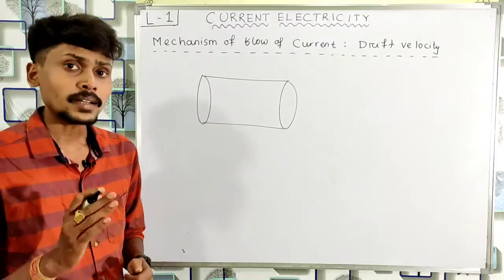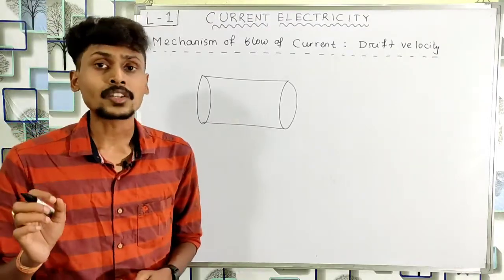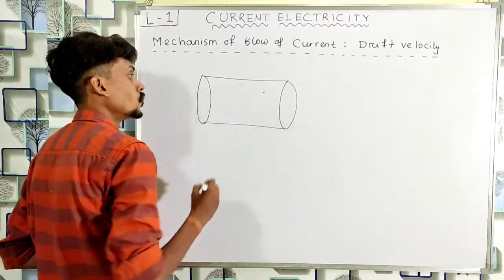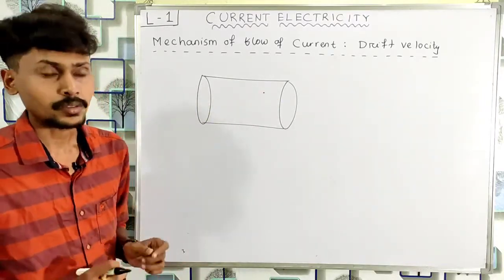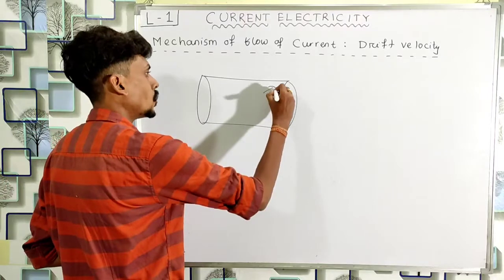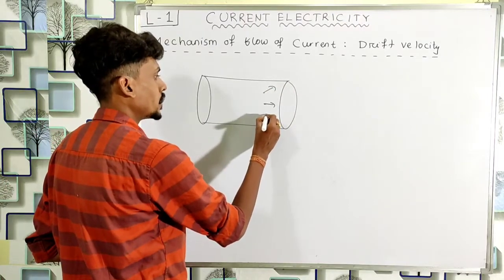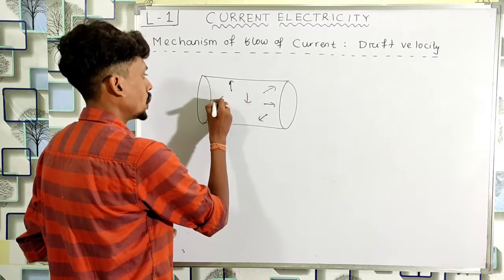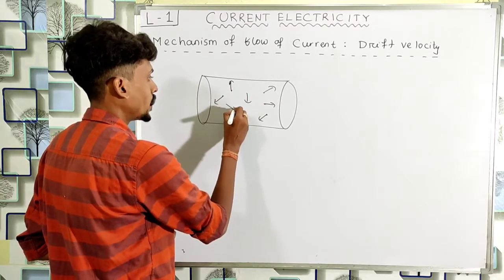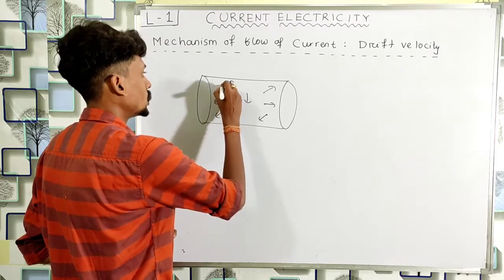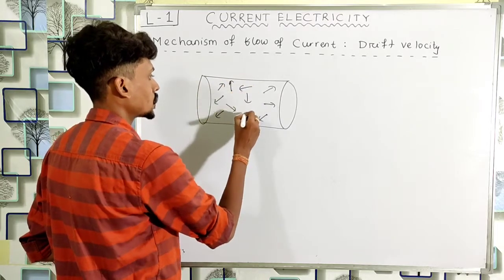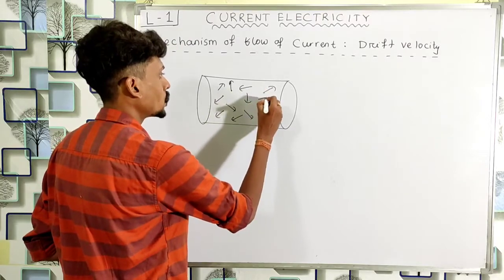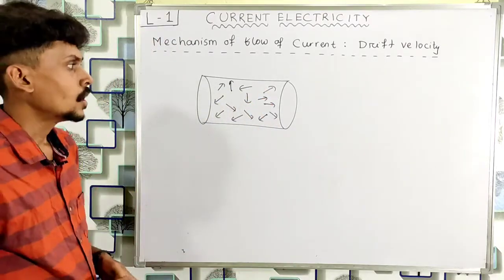But remember that the motion of the electrons is random. It means the electrons are not moving in a particular direction. They are moving randomly in all possible directions. If I draw their velocity vectors, then you can see that the motion of the electrons is completely random. There is no particular direction of motion.